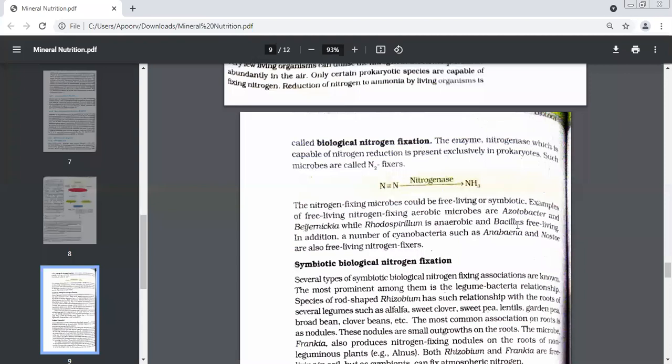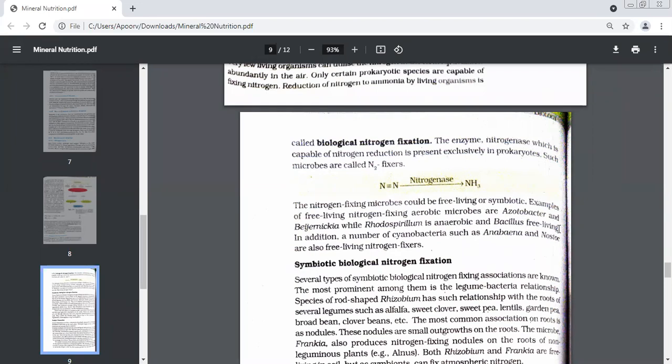Azotobacter. Yes. The special thing about Azotobacter is that it is aerobic. We have two which are anaerobic, but they are involved in the same function, nitrogen fixation. This is one, Beijerinckia and Rhodospirillum. They have the same function. They are also nitrogen fixing, but they are anaerobic in nature.